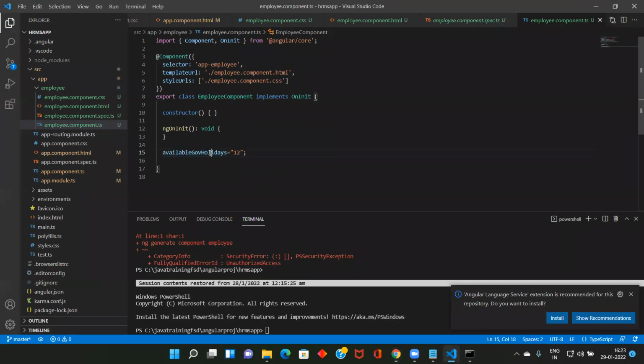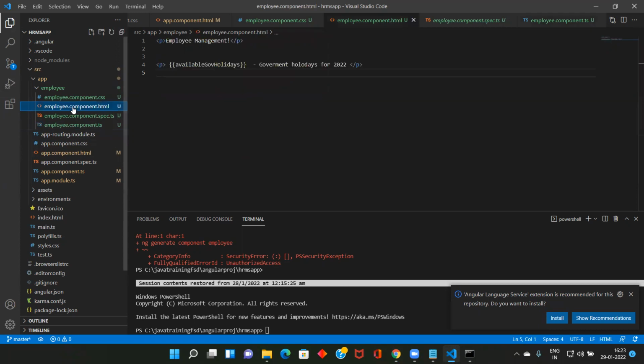You see here, this is a variable in employee.component.html. This name can be anything, but to be meaningful, always make it the component name, then component.html. That's the right thing. So here I am opening this one. See here, I use interpolation.